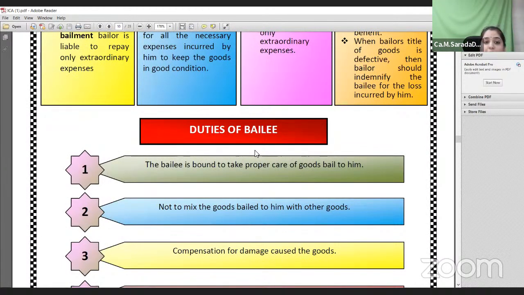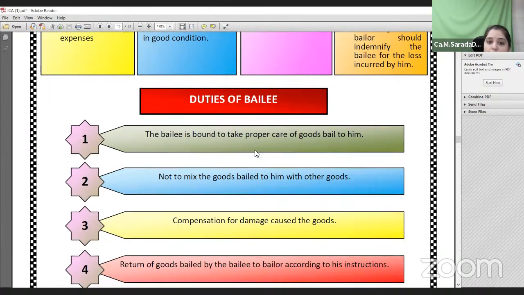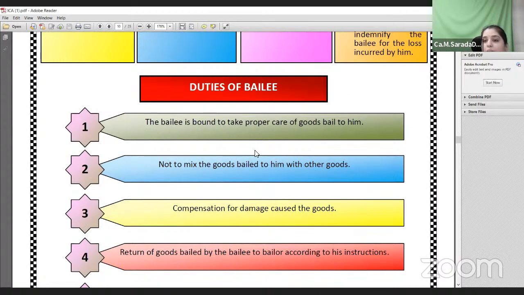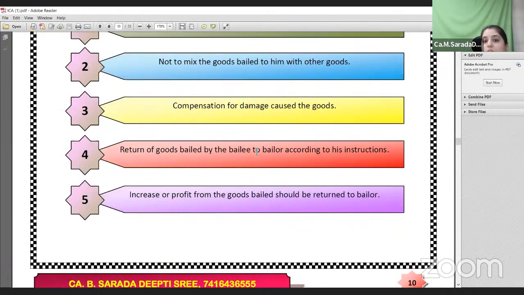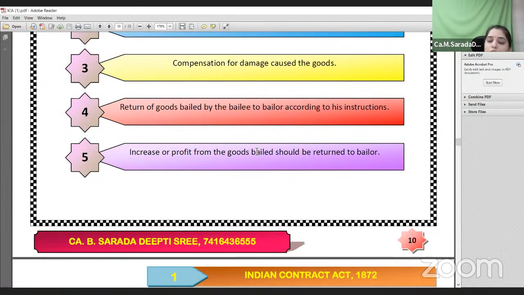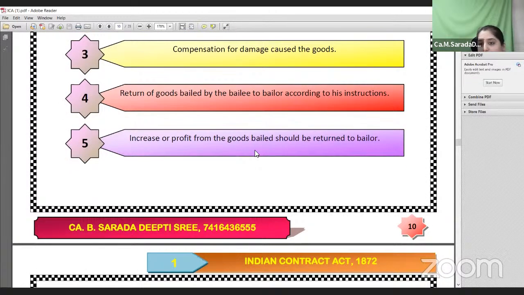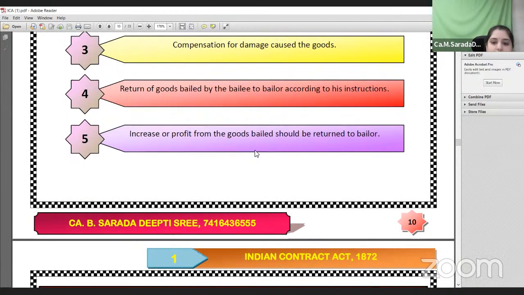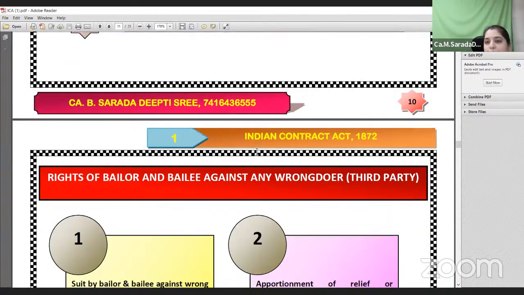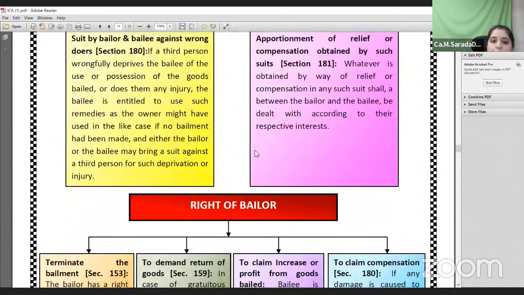Now what are the duties of the bailee? The bailee is to take proper care of the goods bailed to him, not to mix the goods bailed to him with his own goods, compensate for damage caused to the goods, and return the goods and also return the increase. If we get any additional thing during the stay of the goods with him, he should also give that increase in the goods. So these are the duties of the bailer and bailee.